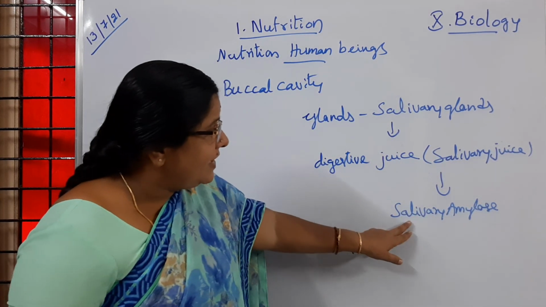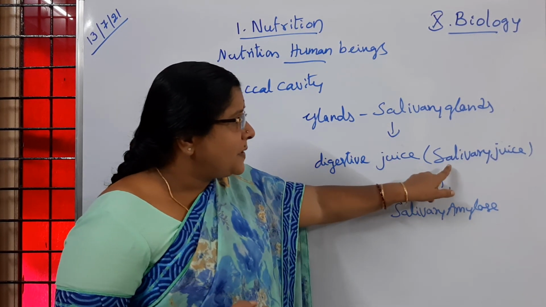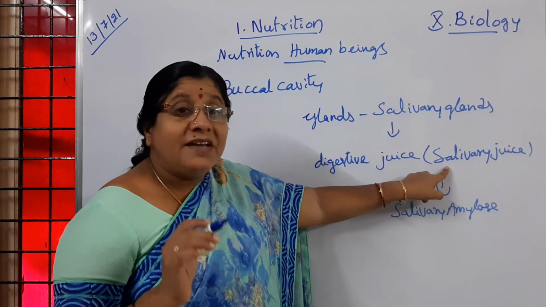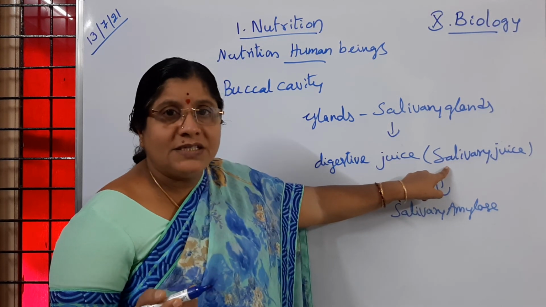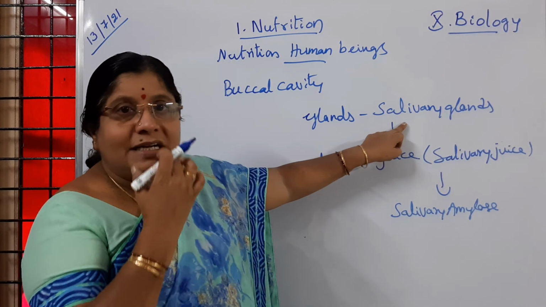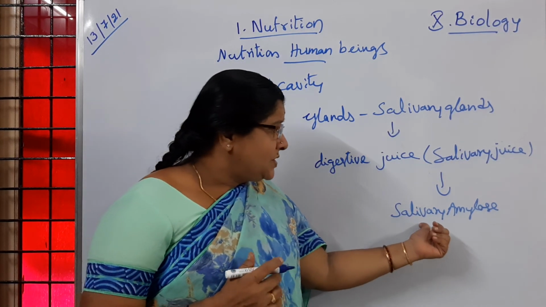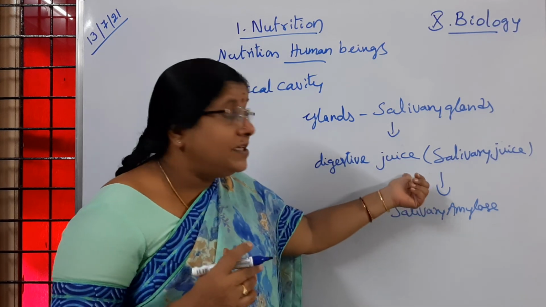So salivary amylase is the digestive enzyme present in the salivary juice, or saliva simply, which is secreted by salivary glands present in the buccal cavity. So they are going to produce this salivary juice.